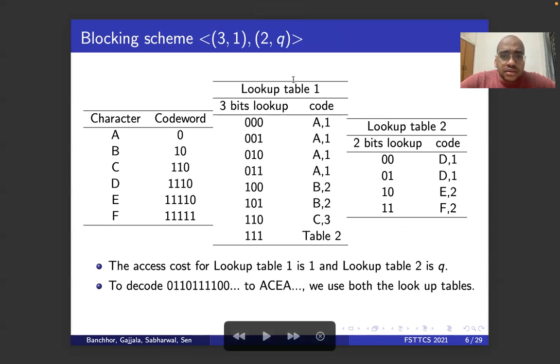Now, all the characters which appear within this lookup table, that is the characters having code word length less than 3, they take a single lookup. And all the characters which are in lookup table 2, that is D, E, F, they take 2 lookups. So their access cost is 1 plus q.